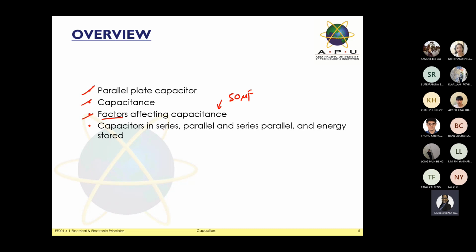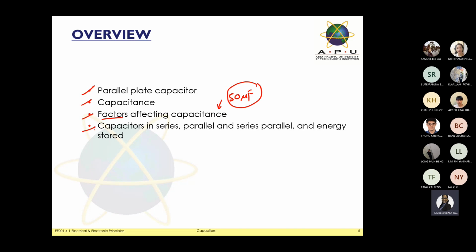But due to some parameters, they are going to affect the value of the capacitor. So this is the main thing you need to know: what factors affect the capacitance. Sometimes we can say the heat of the current flowing into the components, or sometimes the environment in which the measurements are conducted. So there are a few factors that you need to know.